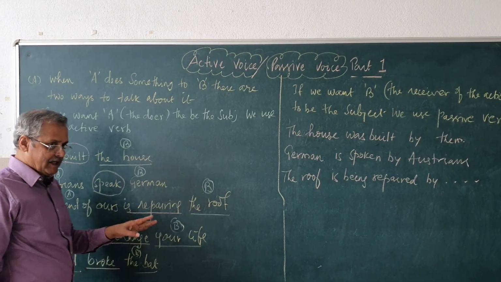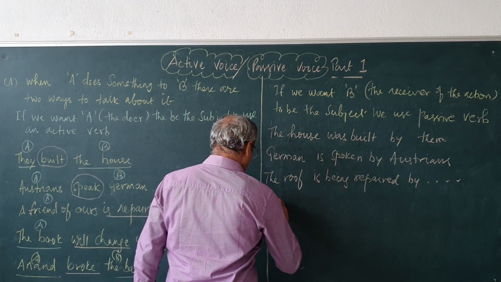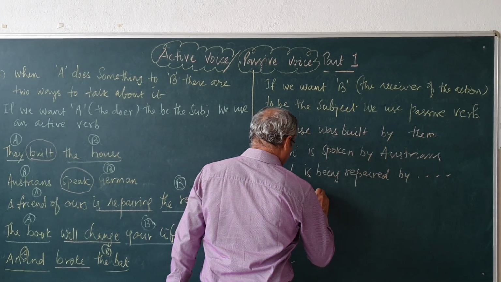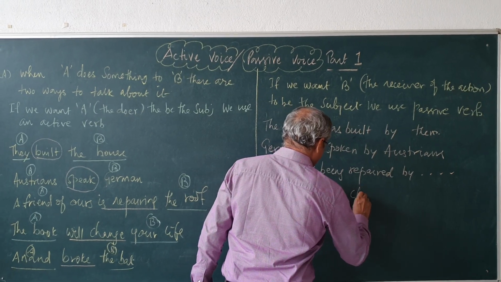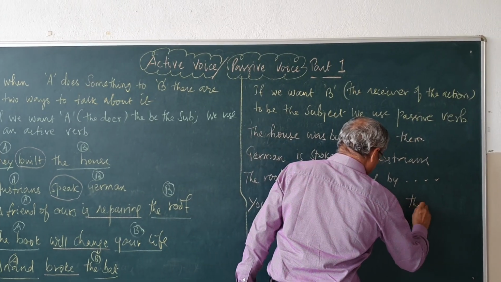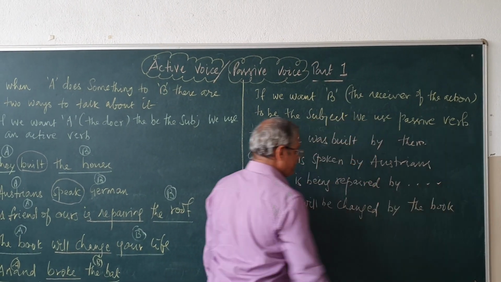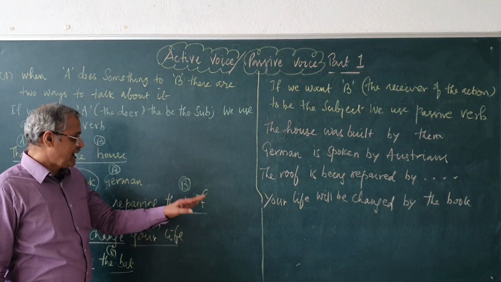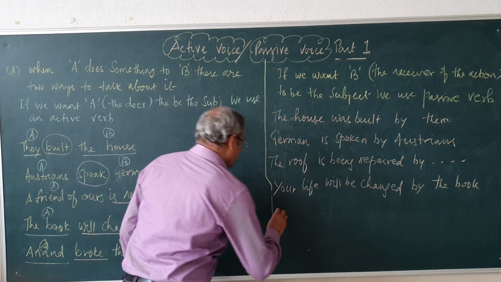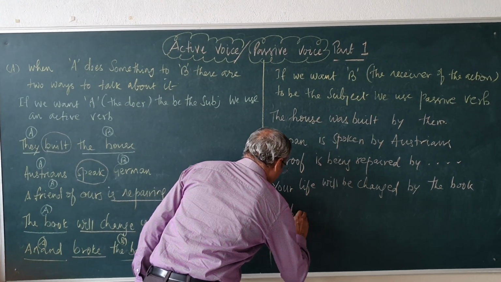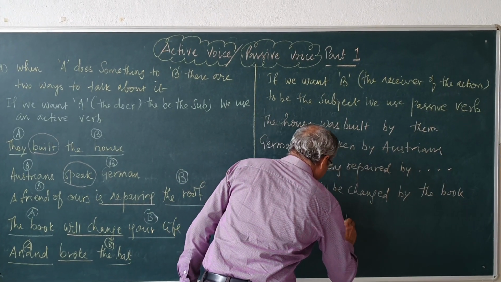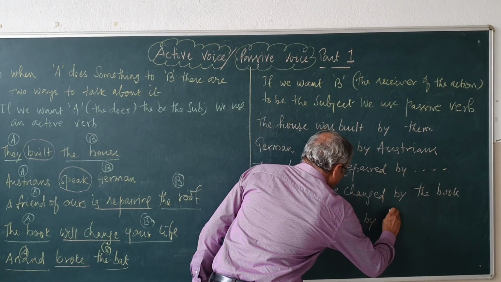The book will change your life. Again, object comes to the place of subject. Your life will be changed, introduced by the book. Subject comes to the place of the object. Your life will be changed by the book. Anand broke the bat. Object is the bat. The bat was broken, past participle, by Anand.